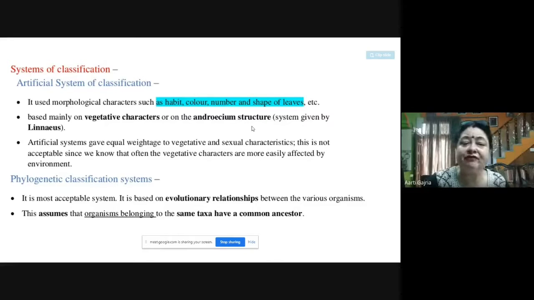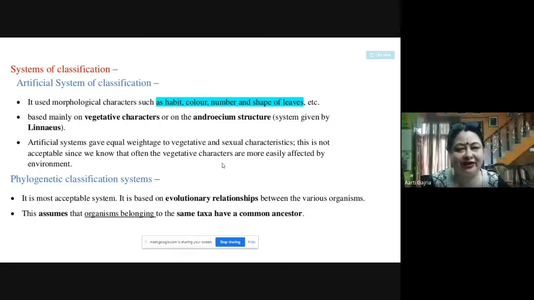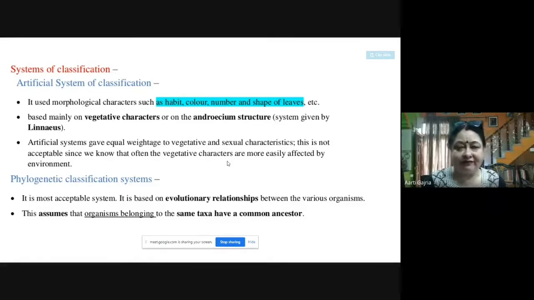This was given by Linnaeus. So it was basically on the morphological characters such as habit, color, number, and shape. And then it was based on vegetative characters and also on the structure of androecium. Artificial system gave equal weightage to vegetative and sexual characteristics. Earlier, when this artificial system of classification was made, it gave equal weightage to vegetative and sexual characters.